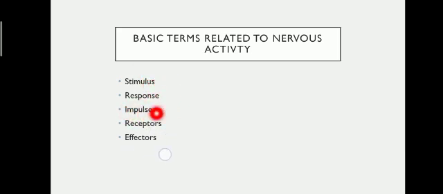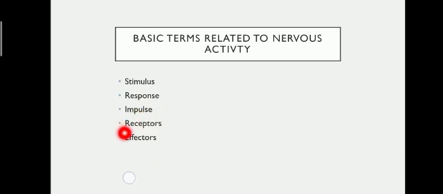Then comes impulse. Impulse means what? That is a wave of irritability, meaning there is an electrical disturbance that takes place, and that message, in simple words we can say, is being sent from the receptor to the brain. So that is named as impulse.